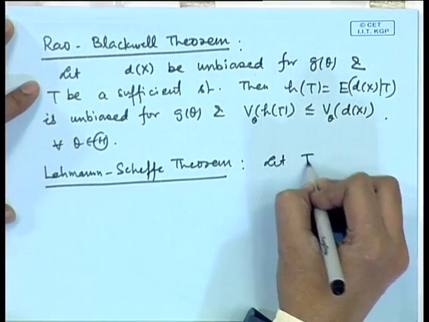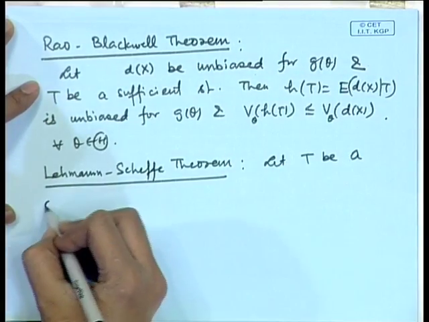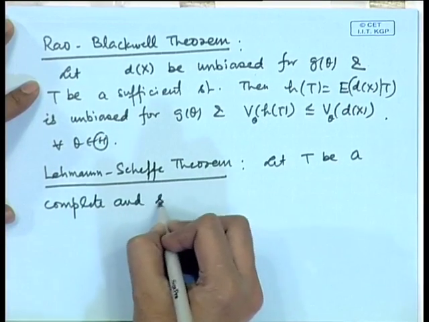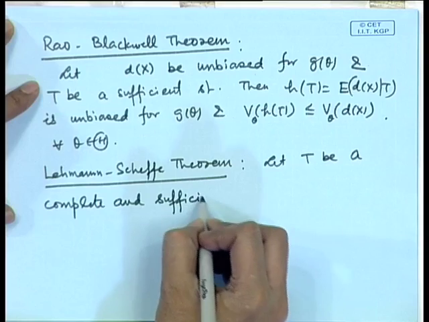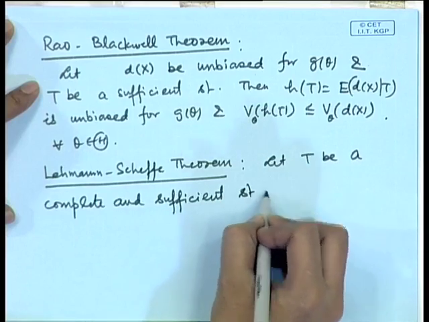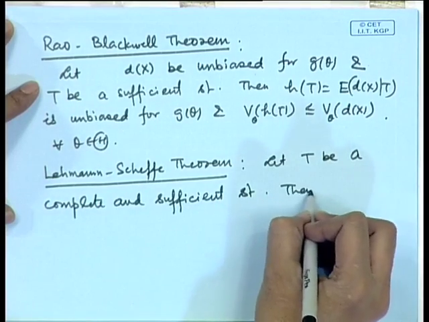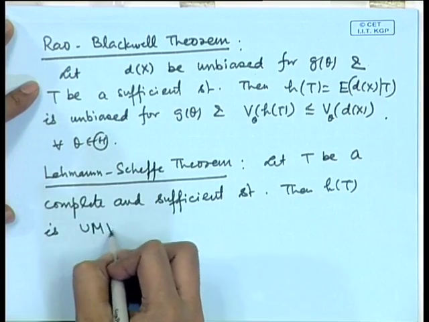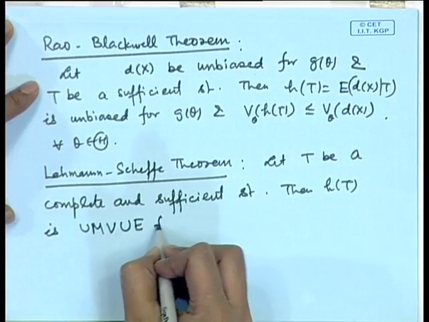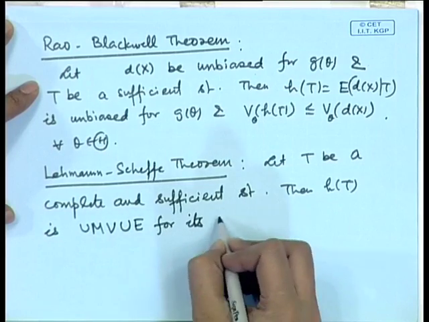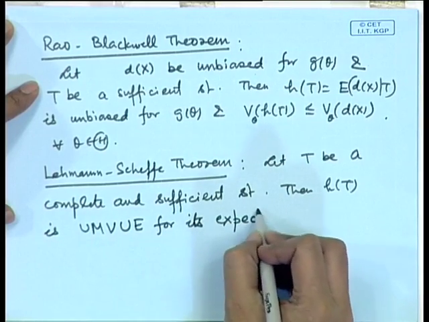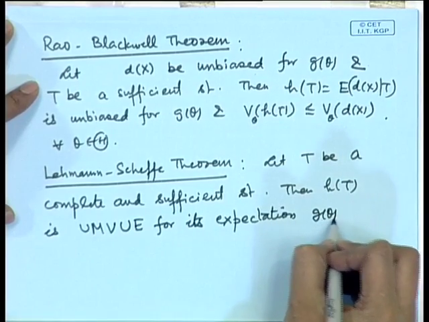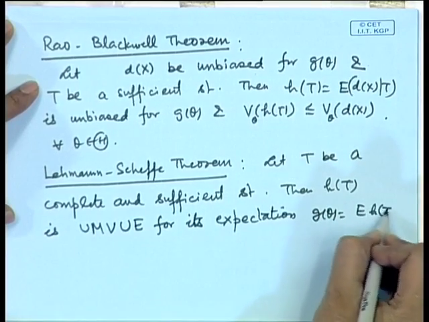Let T be a complete and sufficient statistic, then h(T) is UMVUE for its expectation, that is g(theta) is equal to expectation of h(T).